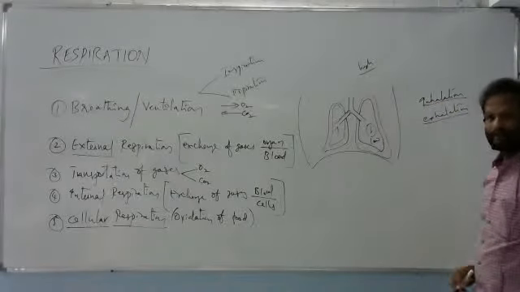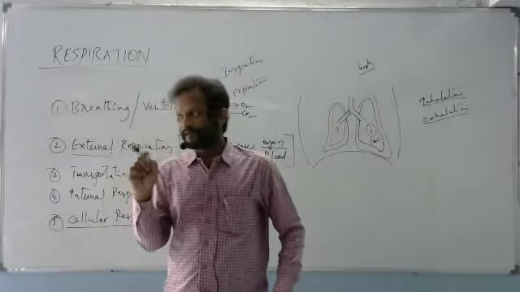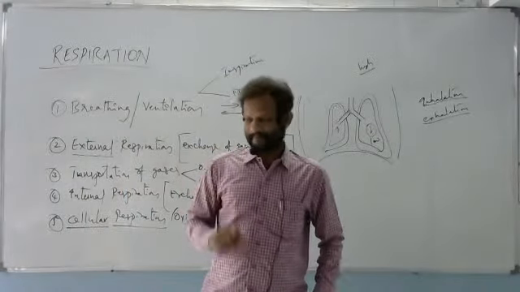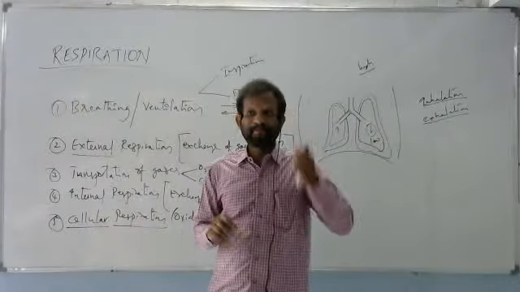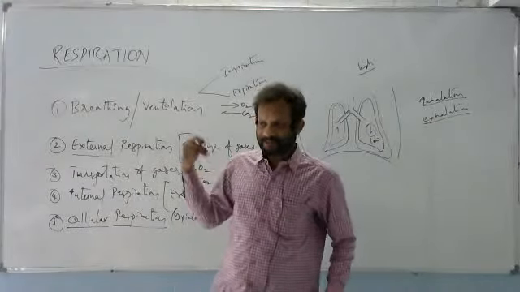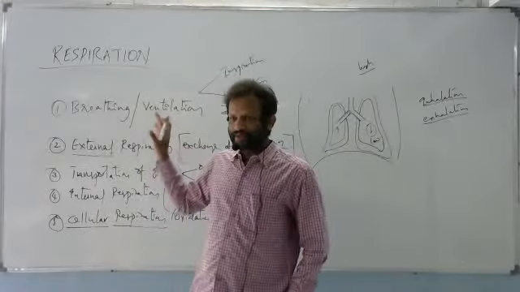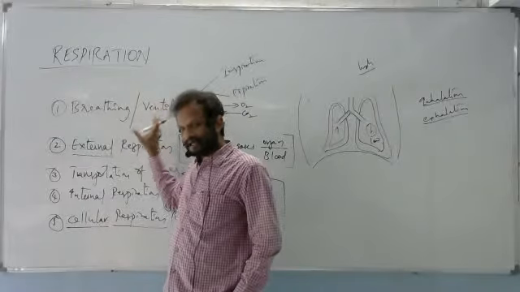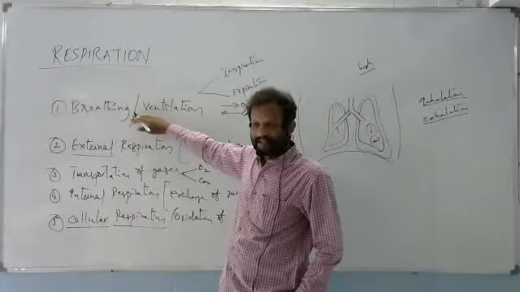These are the terms used for the phases in breathing. Or sometimes we can call inspiration breathing in, and expiration breathing out. So through this breathing in and breathing out, ventilation will be completed.